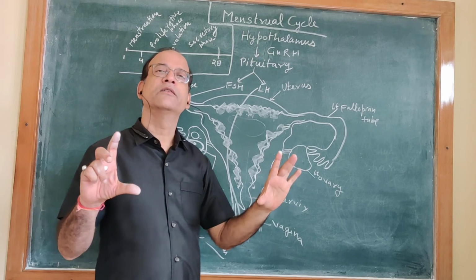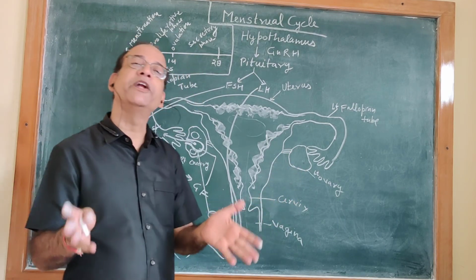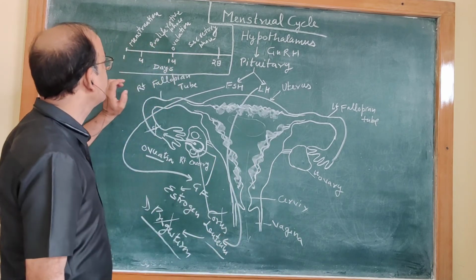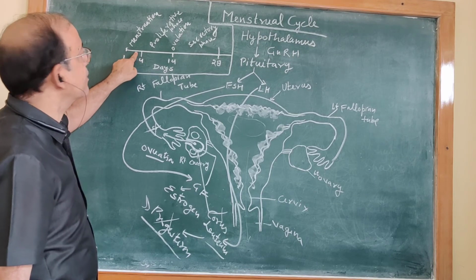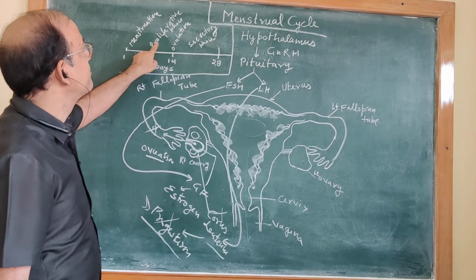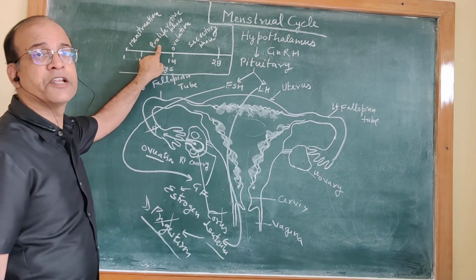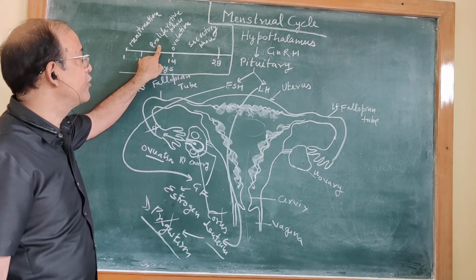This entire cyclical process of menstrual cycle is completed in 28 days. Here you can see the 1 to 4 days are of menstruation, the bleeding period. After the bleeding period, the proliferative phase starts, and during this there is secretion of FSH and estrogen from ovary.